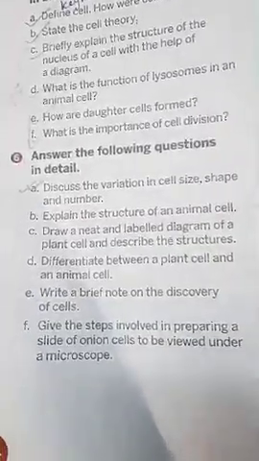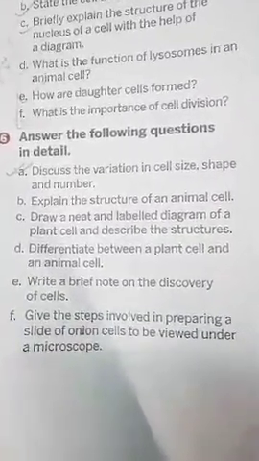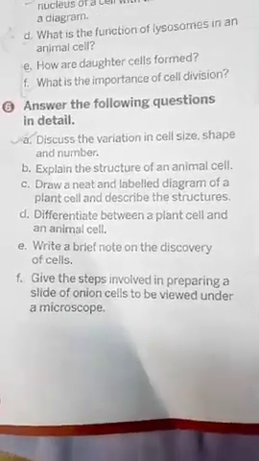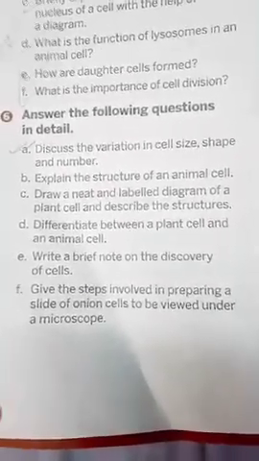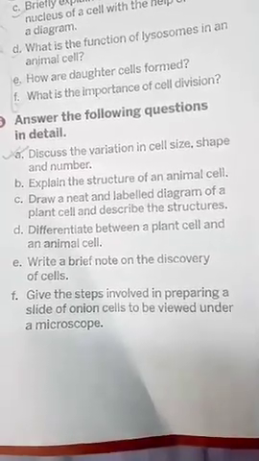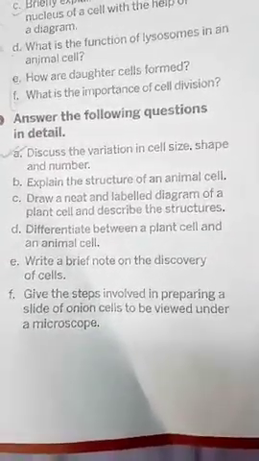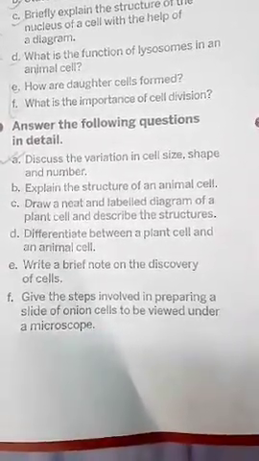Next question is, explain the structure of an animal cell. This one, children, no need to explain the structure, only you draw the diagram. Number C, draw a neat and labelled diagram of a plant cell. Again, no need to describe the structures, only draw the labelled diagram.